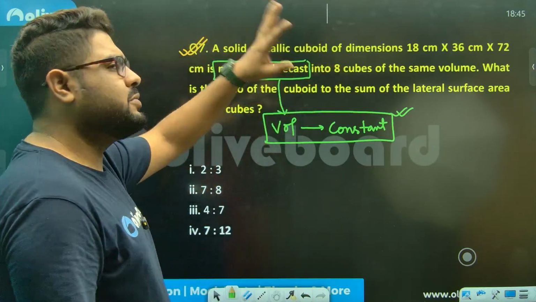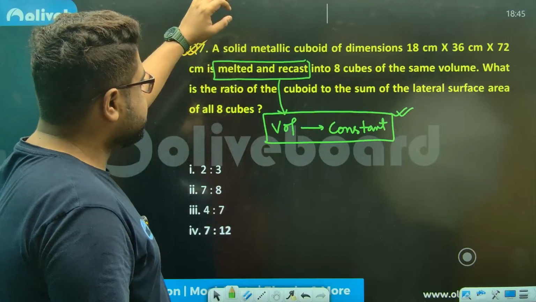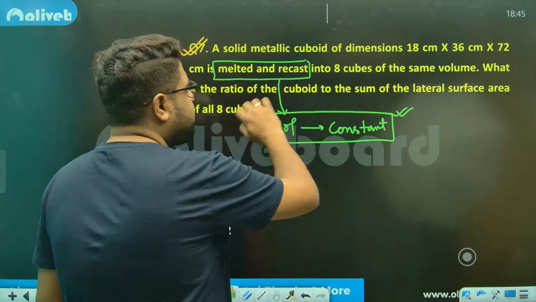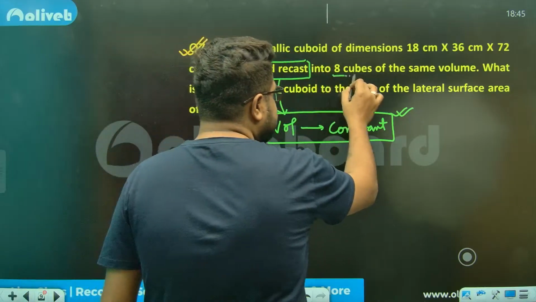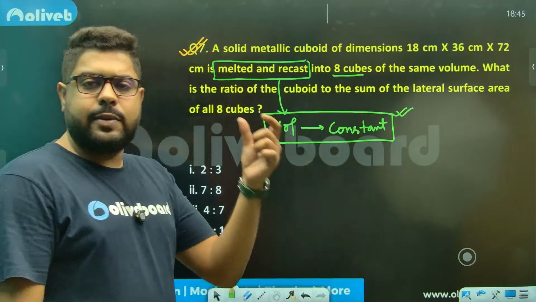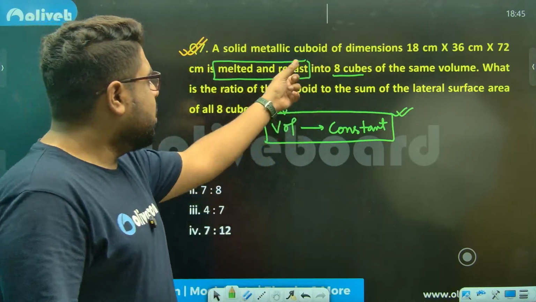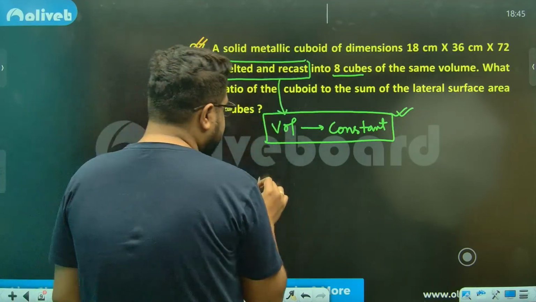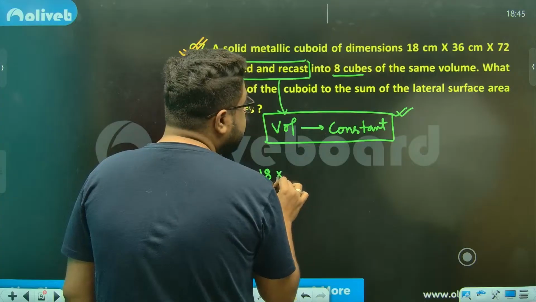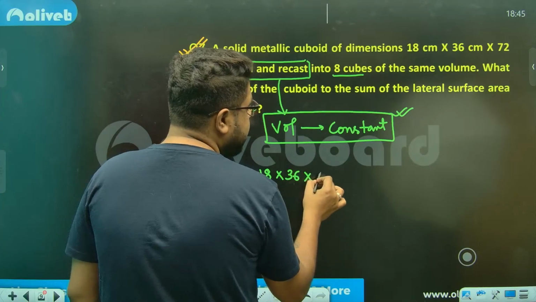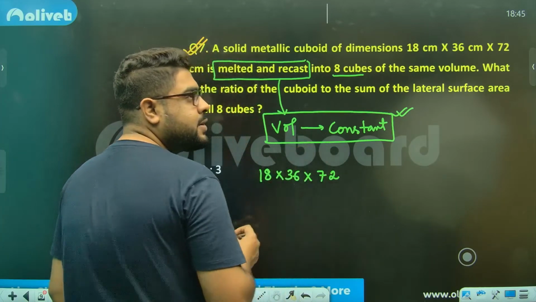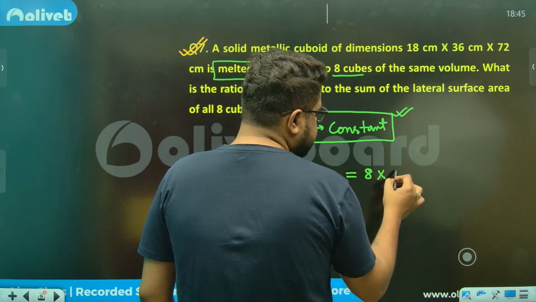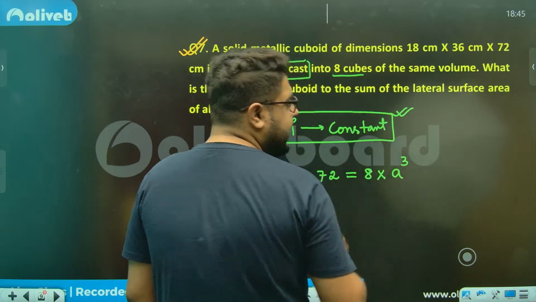What is the ratio? We will see all that later. First things first, 8 cubes, let's figure out what will be the side of each cube. So the volume of the cuboid is length into breadth into height. This is equal to 8 times A cube, where A is the side of a cube.